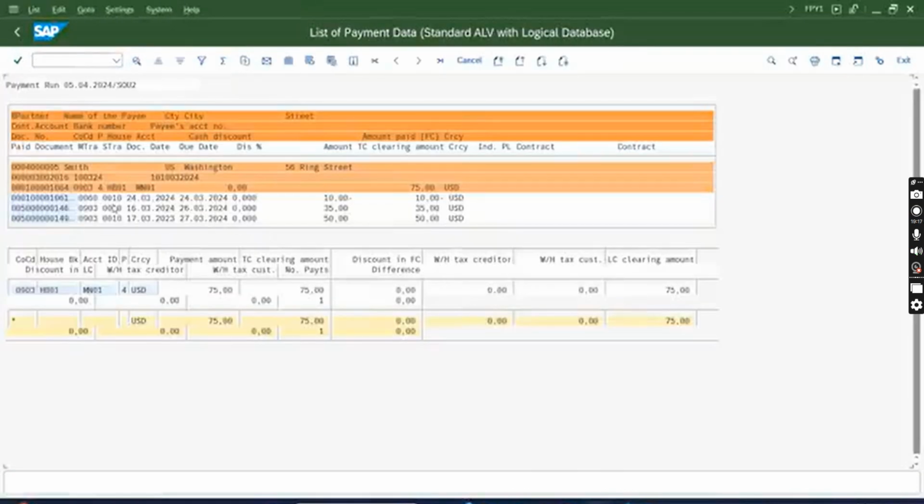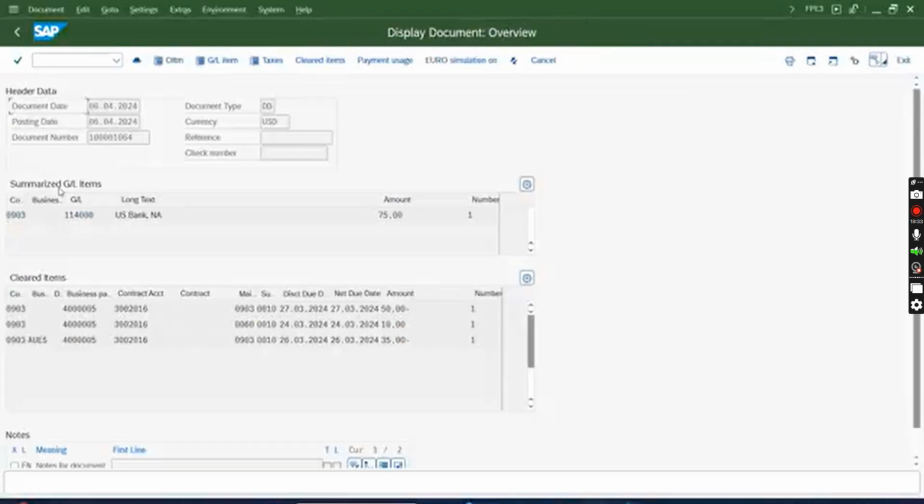Okay, perfect. So the 3 documents are cleared. There were 3 open items, two debit items and 1 payment. Since there was no auto clear, all of them are cleared along with the direct debit. Okay, and this is the direct debit document 1064, bank debit and customer credit. Whatever the initial signs were, they are replaced. Initially this 50 and 35 was debit, so in the clearing information you will see 50 and 35 is credit, and this 10 was a credit. It was an incoming payment, and in the clearing the sign will be reversed. It will look like a debit.